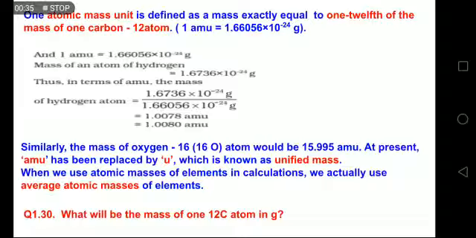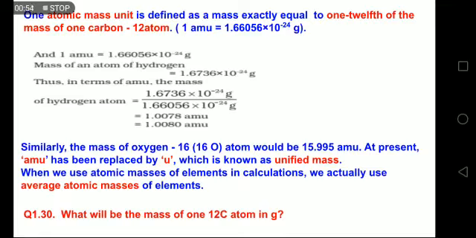When we use atomic masses of elements in calculations, we actually use average atomic masses. I'm coming to that now. But before that, you can try this question, 1.30 from the exercise. I have already given you the answer. What will be the mass of one C12 atom in grams?